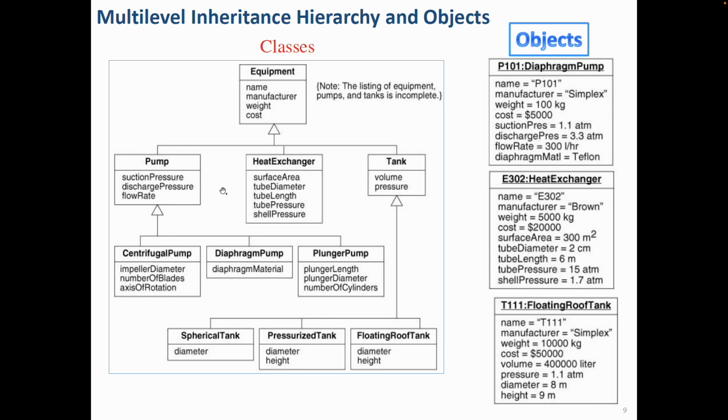And here is one example. This is the class diagram that also shows the inheritance relationship between classes. Let's say that we have this equipment class, which has name, manufacturer, weight, and cost attributes. And then we say that, okay, pump, heat exchanger, and tank also extend this equipment class. And then for this pump, we also have these 3 different versions. And for the tank, we have these 3 different versions.